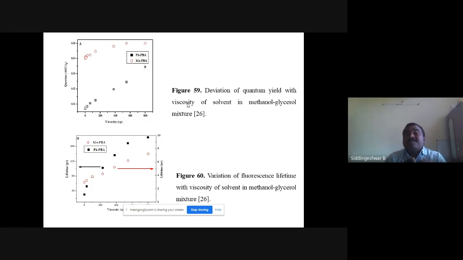This is mainly because of the solvent viscosity effect. Due to the increase in the viscosity, what happens? There is a prohibition of the twisted intramolecular charge transfer, because the TICT formation takes place with large amplitude motion. Large amplitude motion is prohibited due to solvent viscosity. That's why there is less stabilization of the molecule and an increase in quantum yield and lifetime is seen. So this is clear evidence for the formation of the TICT state.